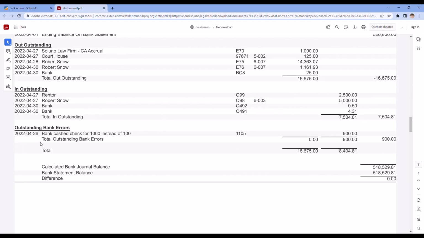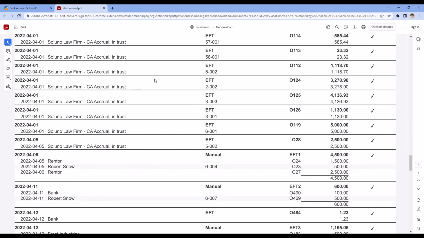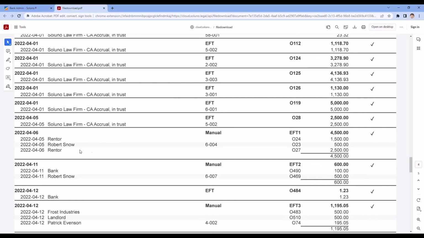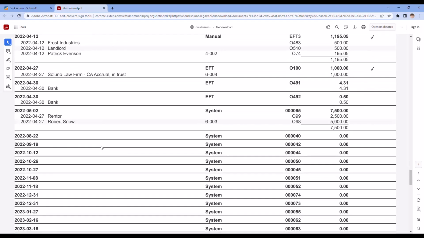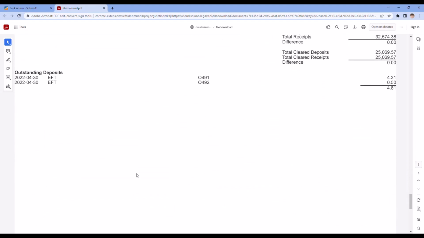And that bank error that I just entered will be outstanding for the next bank reconciliation. And then everything that I cleared for deposits, and then it'll show the contents of each deposit. So that is the bank reconciliation process within Soluno.